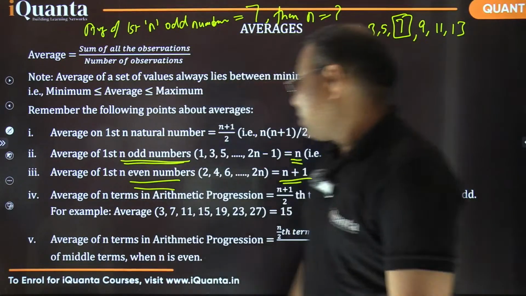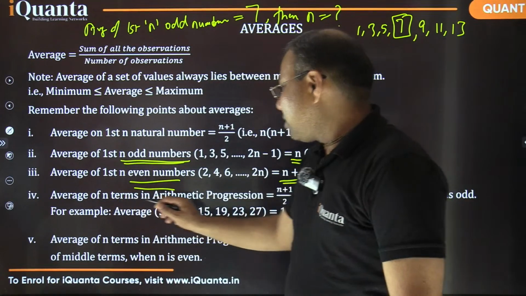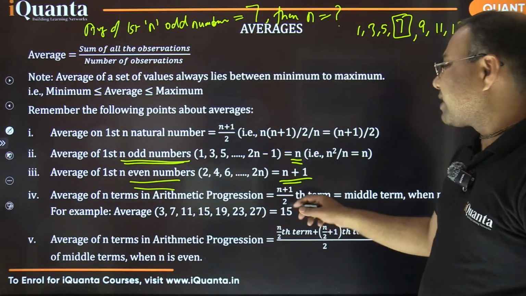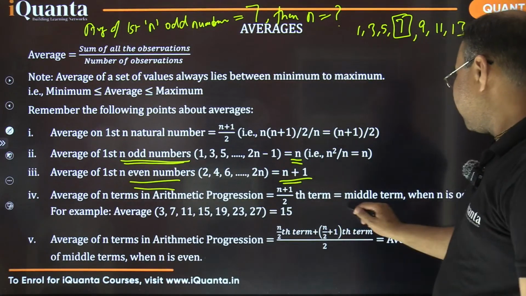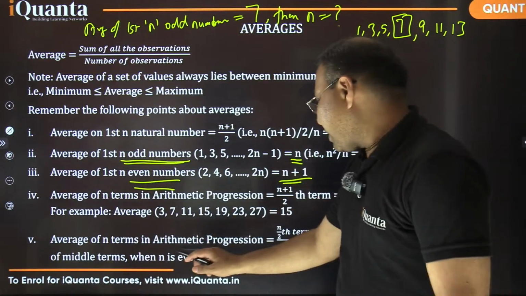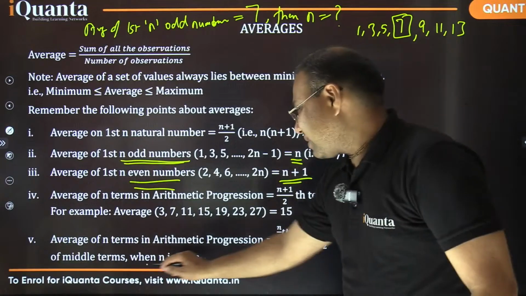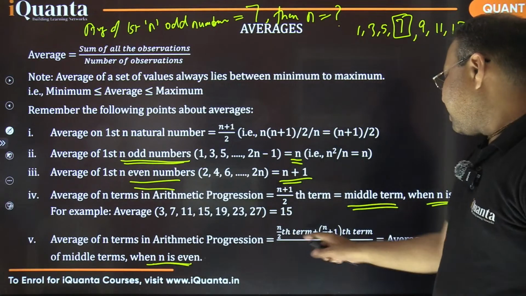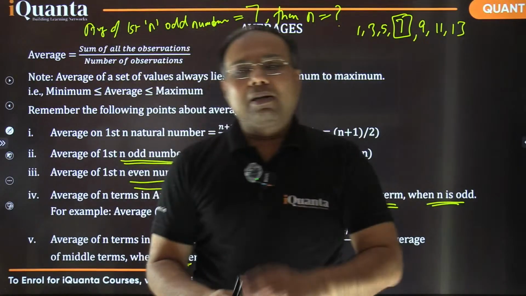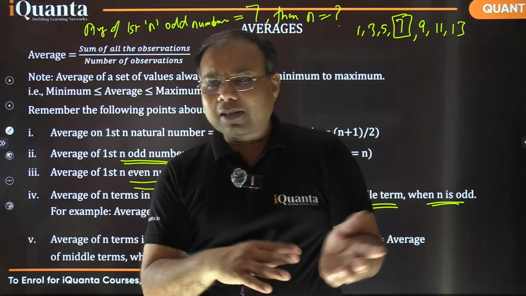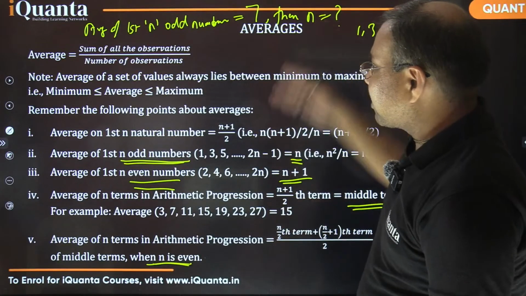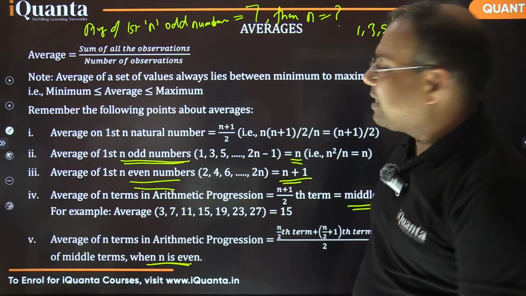Clear so far? Moving further, the average of n terms in an arithmetic progression, we talked about it earlier as well. It is the (n plus 1)th term over 2, that is basically the middle term, where n is odd. If n is even, in that case it is the average of the middle 2 terms. Or not only the middle 2 terms, we can take the average of the first term and last term, second term and second last term, third term and third last term, and so on. We have already talked about that. Okay, so that's all about these different properties regarding averages.